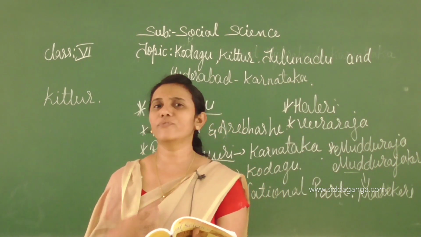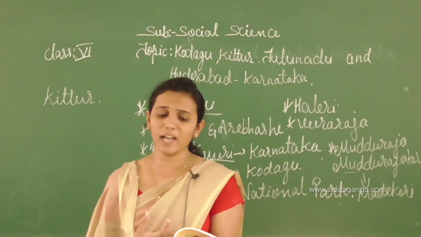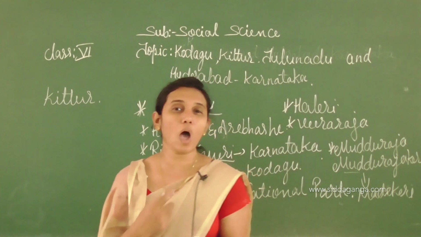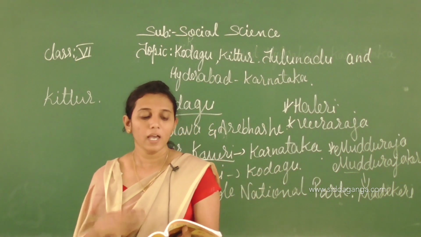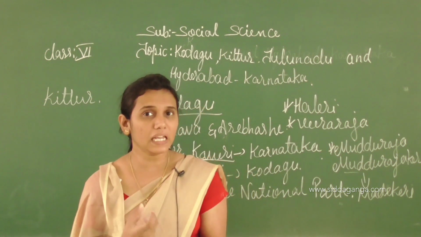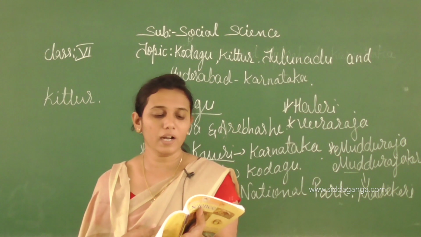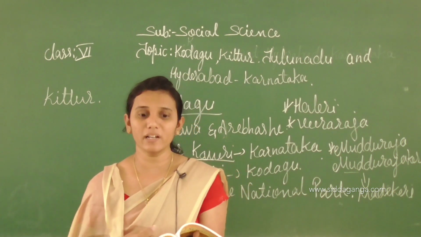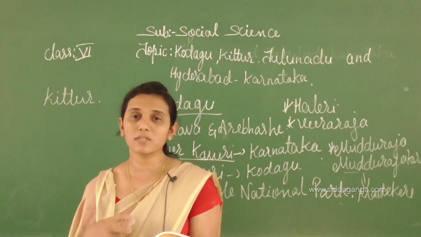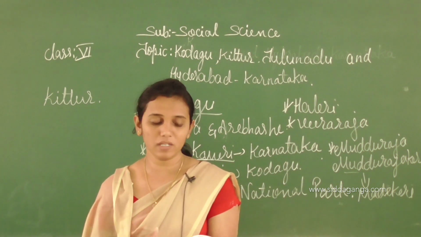The British army, after a while, besieged the fort of Kittur. Though Kittur had an army of just 6,000 soldiers, Rani fought against the huge British army for 3 days. A few traitors of Kittur betrayed her. Thus Kittur was defeated and captured.